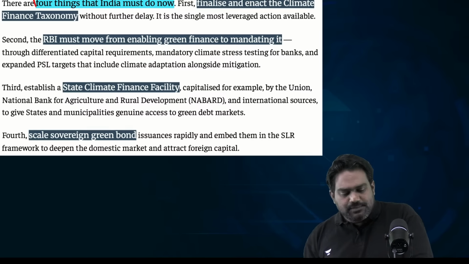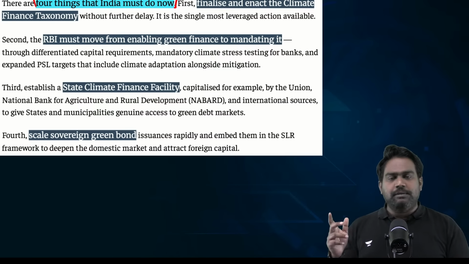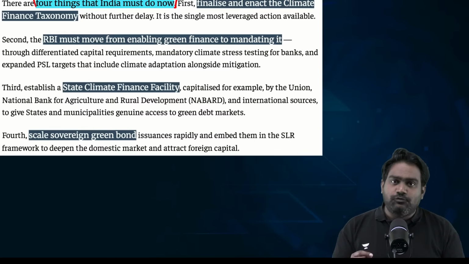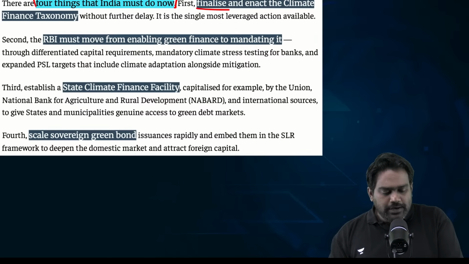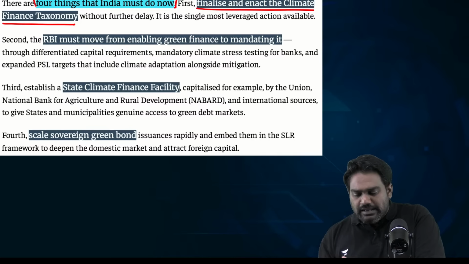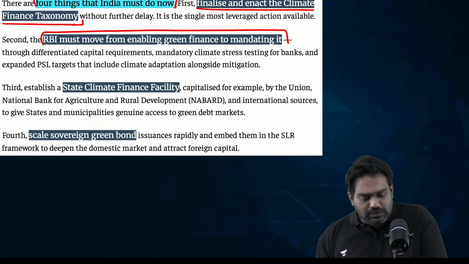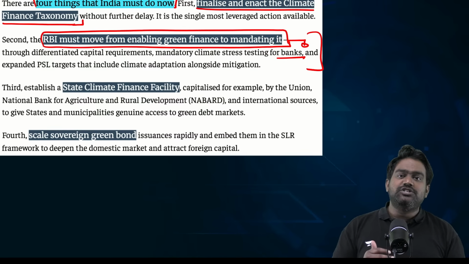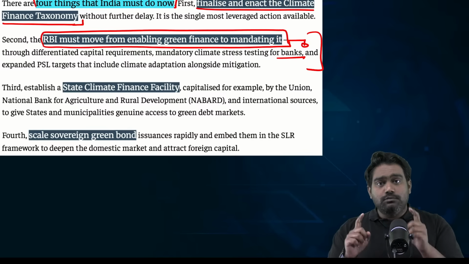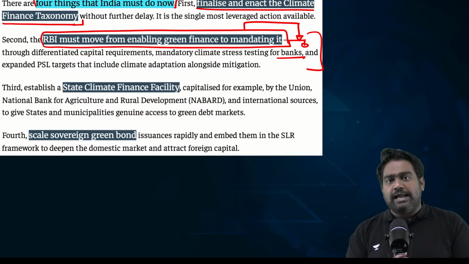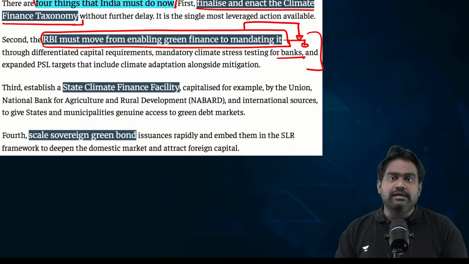So essentially, there are four steps that India must take up, right? If we don't have to depend on global financial support, if we have to become self-reliant for climate funding, then these four steps are mandatory. It is essential. One, define the climate finance taxonomy. The government has to do this, right? There should be clear legal clarity on the terminologies and the definitions. Then RBI must push for green financing, make it a mandatory requirement for banks. As of now, RBI is just enabling green finance. It should mandate this as an obligation and give targets for banks and commercial banks to give out loans, primarily in the green lending sector.